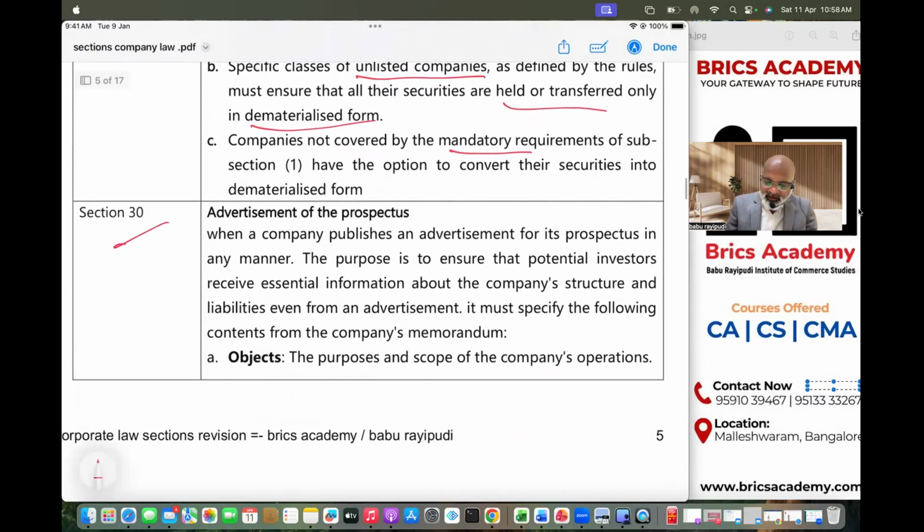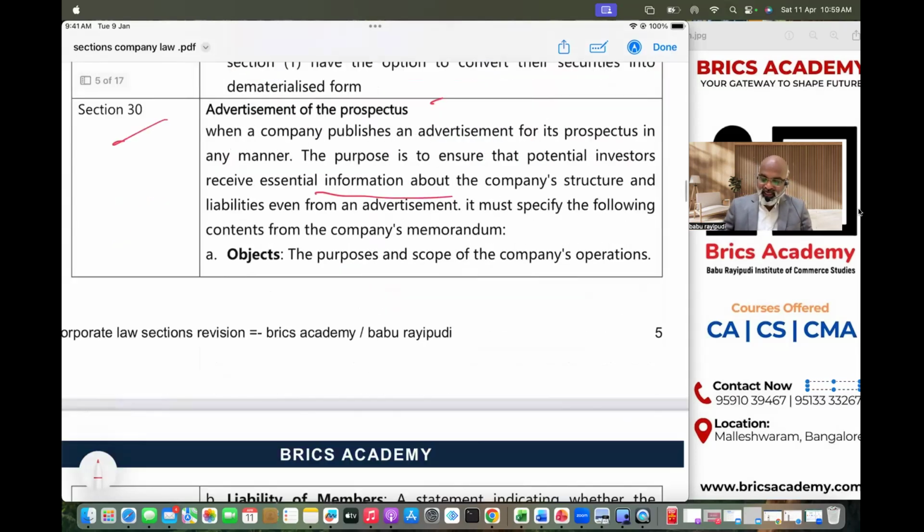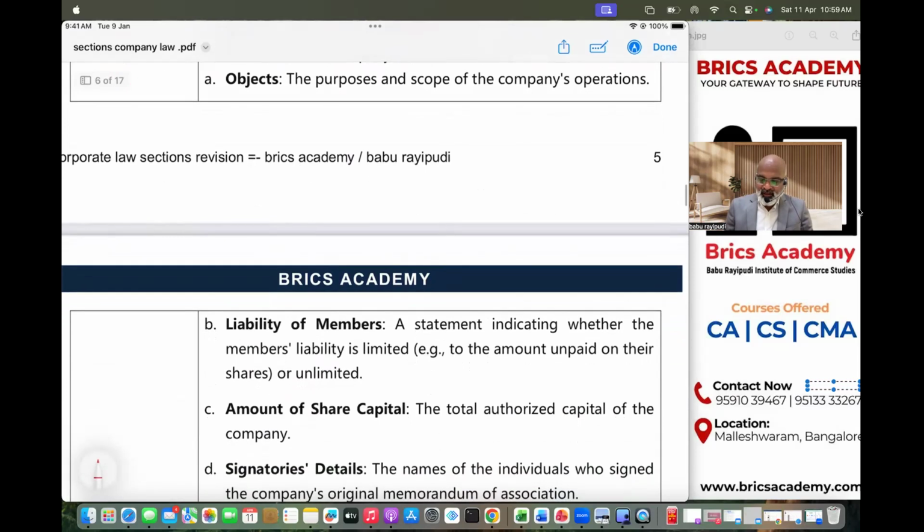You remember Section 30. Section 30 talks about advertisement of the prospectus. Whenever you want to raise money from the public, how do you expect the public to know that you are raising money? Unless you have given an advertisement in the newspapers. The purpose is that we want to provide essential information to the public to raise money.